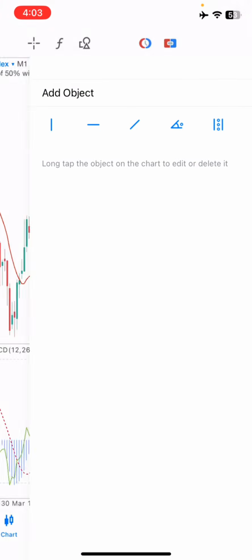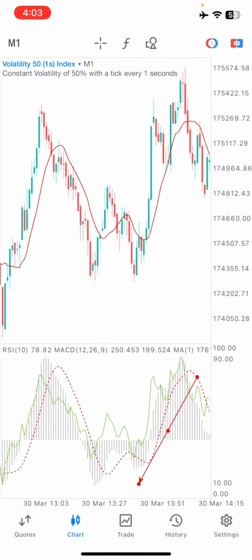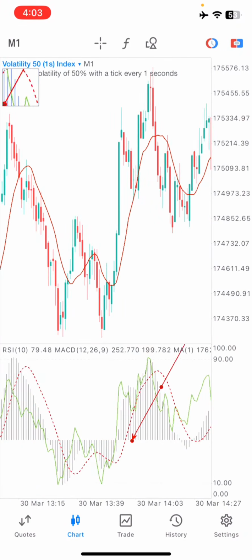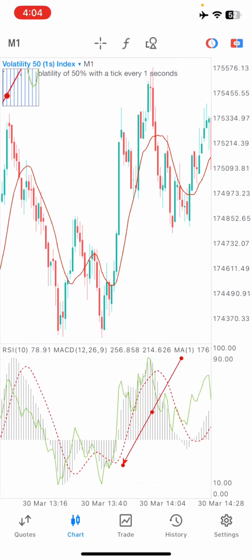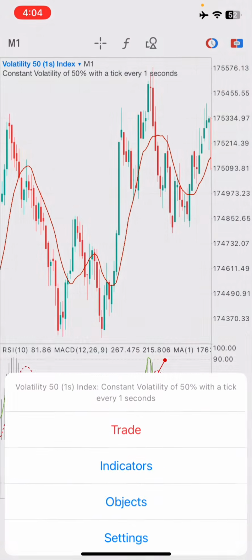The first thing we want to look out for is to wait for this green line right here touching the 10 levels of the RSI. When touching the 10 levels of the RSI, your expectation is to wait for a breaker right here. Make sure that you see a crossover, which means that the green line crosses above the MACD line.